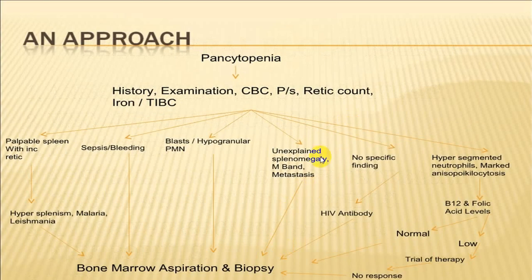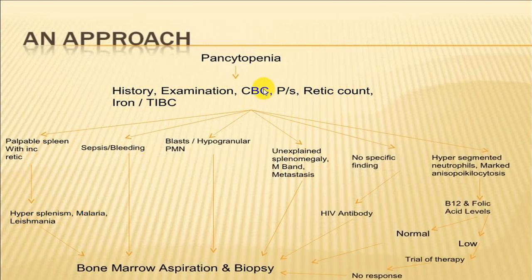So always take a good history and examination, followed by CBC, peripheral smear, retic count, and then we go for iron studies. If the spleen is big, always think of hypersplenism, malaria, Kala-Azar.